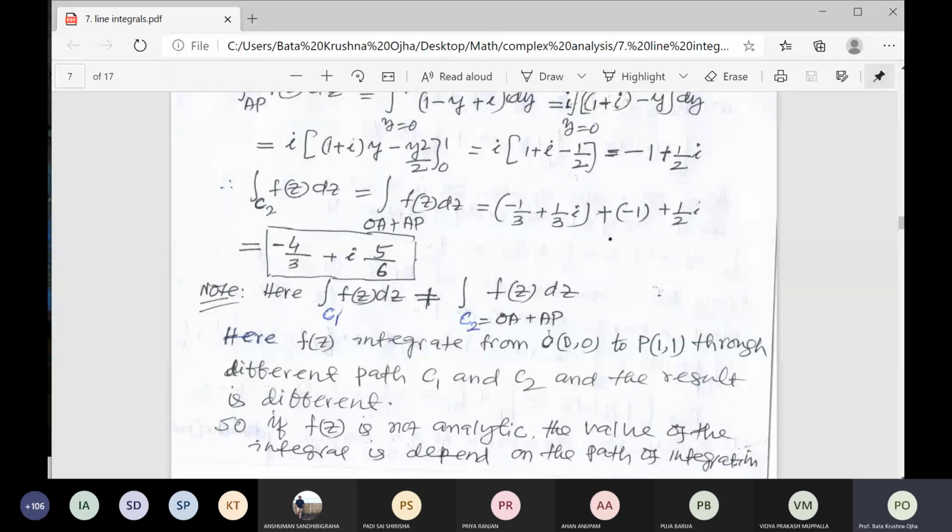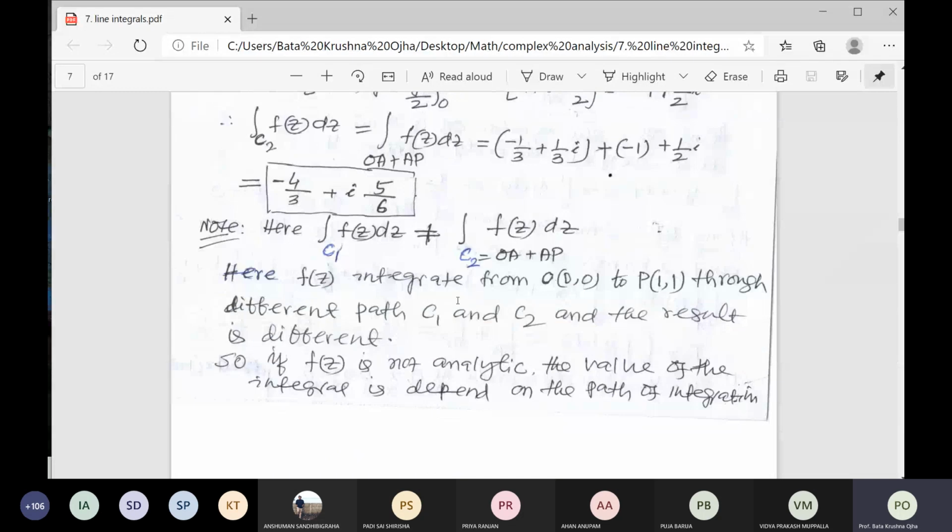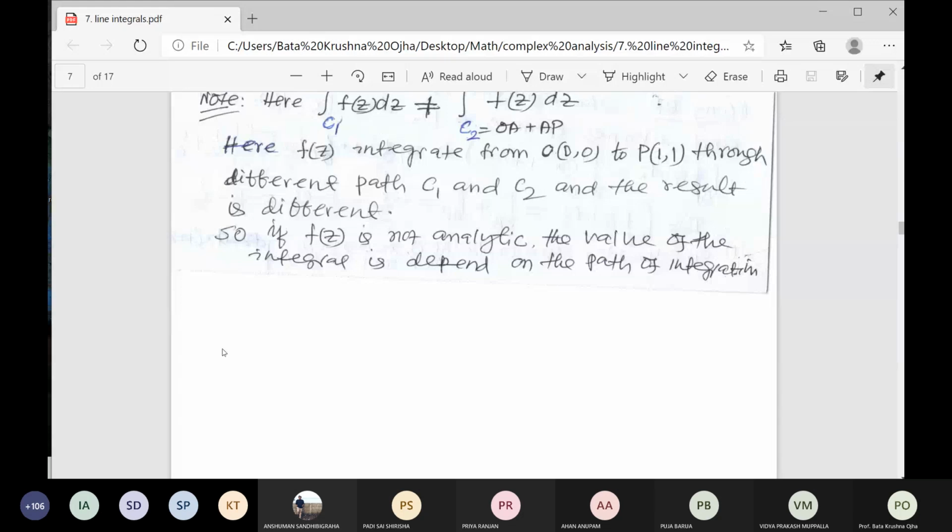So f(z) is integrated from O to P through different paths C1 and C2, and the result is different. If f(z) is not analytic, the value of the integral depends on the path of integration.